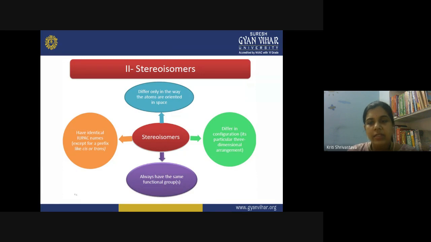But otherwise everything is the same. The bonding is the same, the presence of functional group is the same. They have the same IUPAC name also. But how do you identify them? You just put the prefix cis or trans before their name. So in this manner you can identify these stereoisomers.